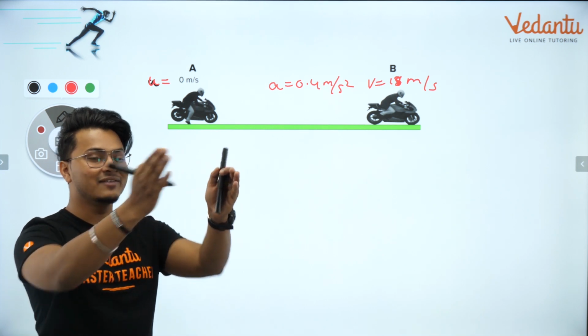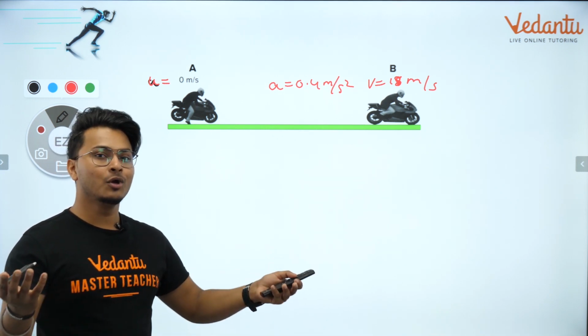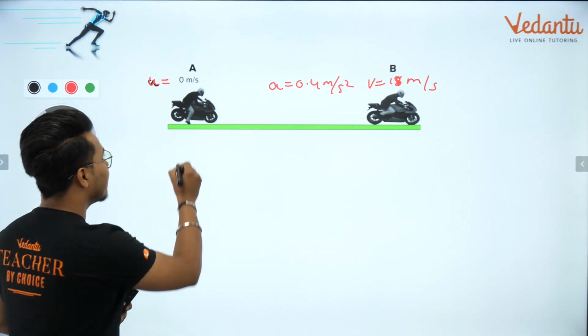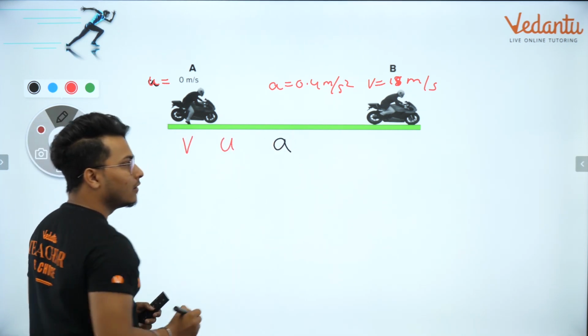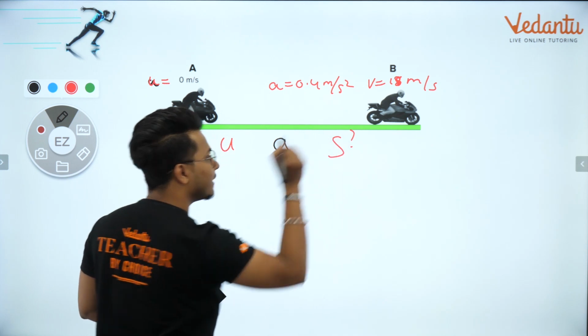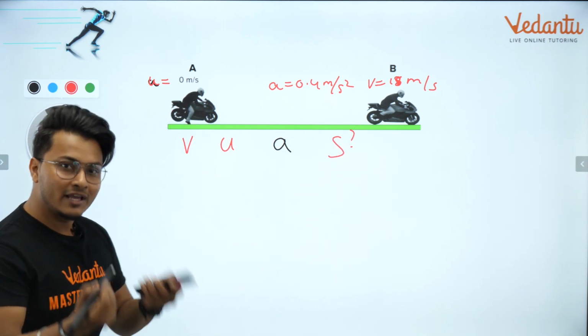I'm pretty sure everyone is giving the answer on the chat right now. जल्दी दे दो आंसर. बहुत ही इजी क्वेश्चन है. करेक्ट? आपके पास क्या है? आपके पास v है, u है, a है. डिस्प्लेसमेंट कैसे निकालोगे? Obviously use the third equation of motion.